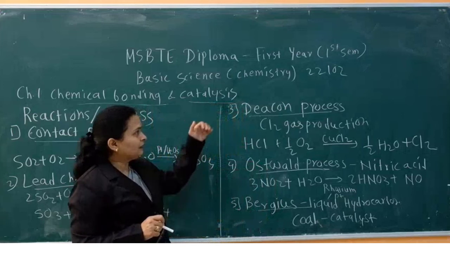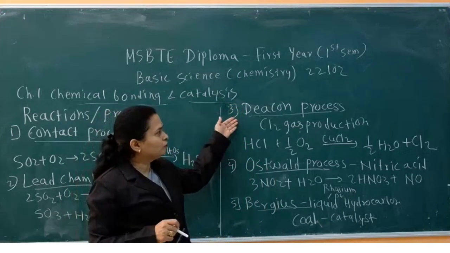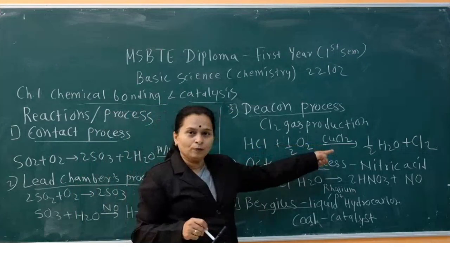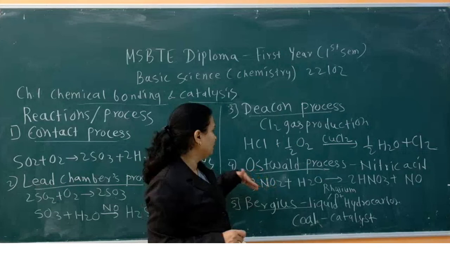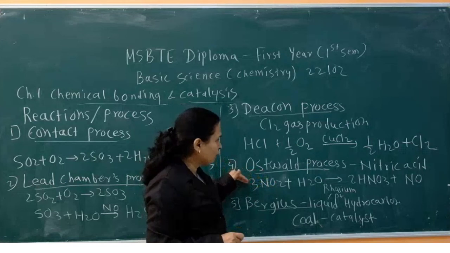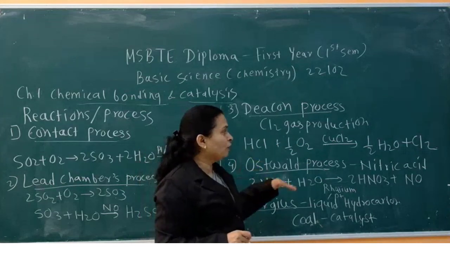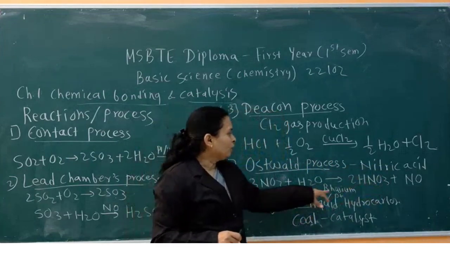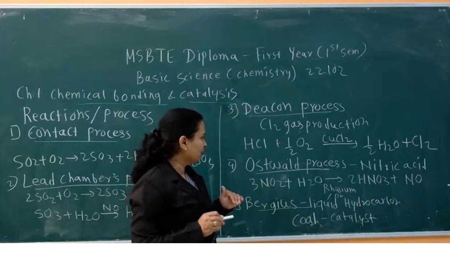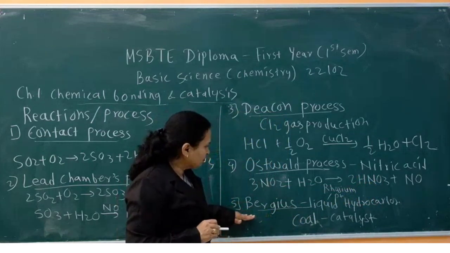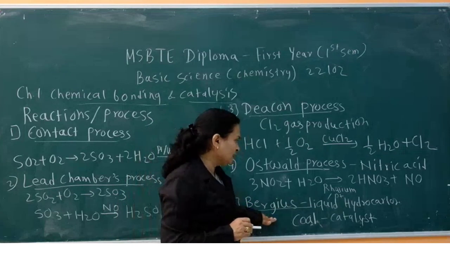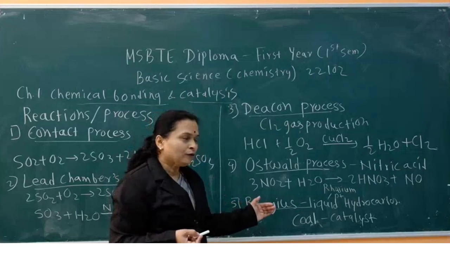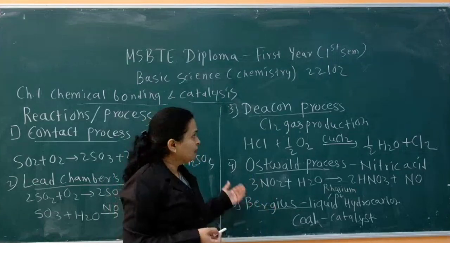Then next process is the Deacon process. It is used for chlorine gas manufacturing. In this, CuCl2, cupric chloride, is used as catalyst. Then next one is the Ostwald process. It is used for manufacturing of nitric acid, that is HNO3. Here rhodium or platinum is used as a catalyst. Then last process is the Bergius process. In this, liquid hydrocarbons are formed, and coal is used as catalyst. This is all about catalysis.